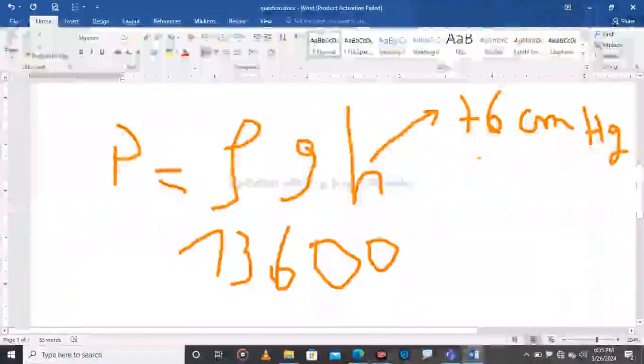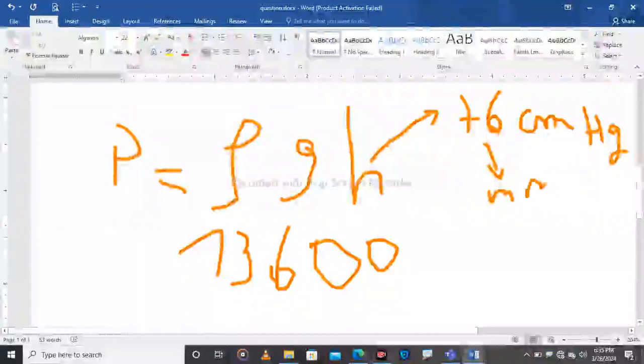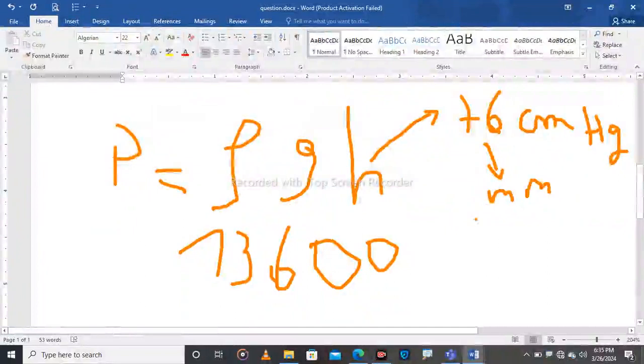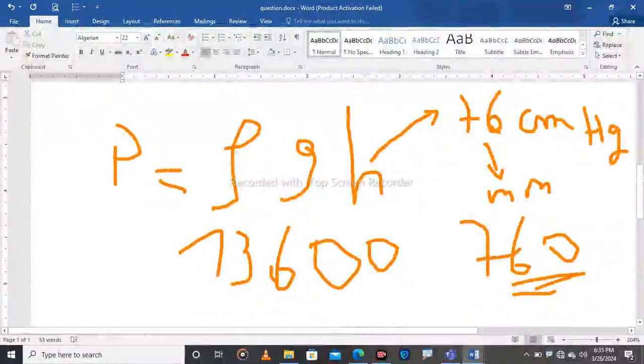But what will happen if we don't convert this into meters, but we convert it into millimeters? If we change it into millimeters, we will find that the height is equal to 760 millimeters of mercury.